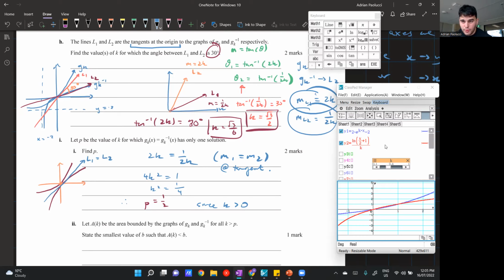So you could take 2 approaches. You could do the graphical approach like I did here to get the answer, but then you don't get any working out marks. This is working out plus it gets you the final answer as well. So kind of a combination of both is good because once we get an answer, then we can use our graphs to confirm if our hypothesis is true.